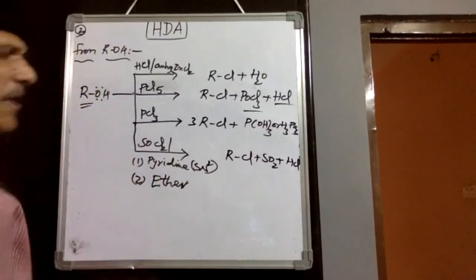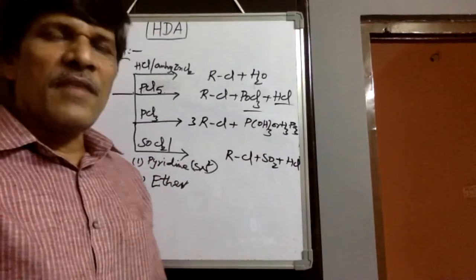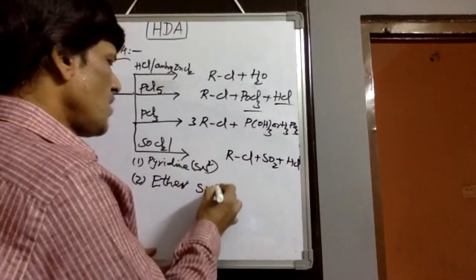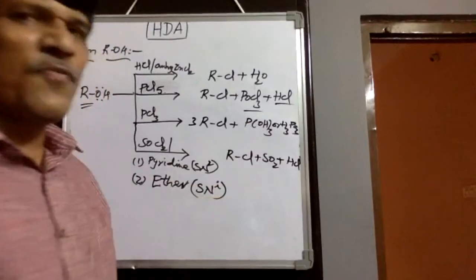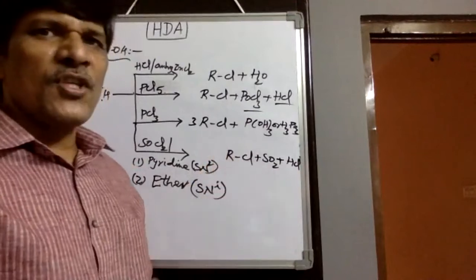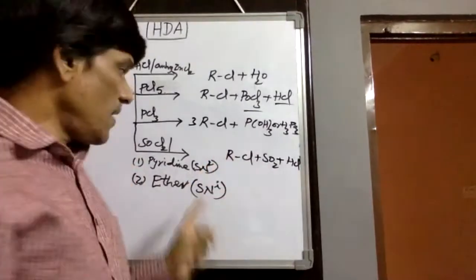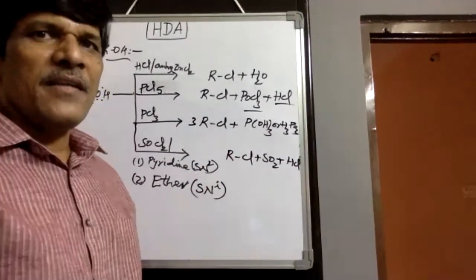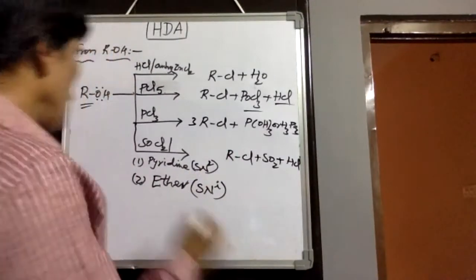Then suppose you take ether solvent, it is a weak base, and with a weak base, substitution follows not the SN2 mechanism, where we would have the inversion product, but the SNi mechanism, that is substitution nucleophilic internal, which gives retention of configuration products.